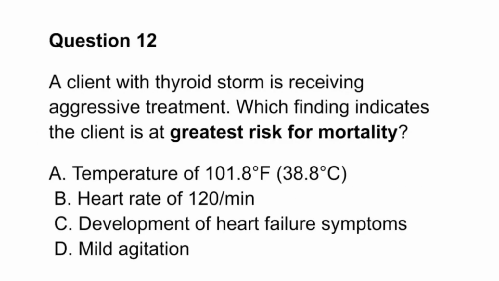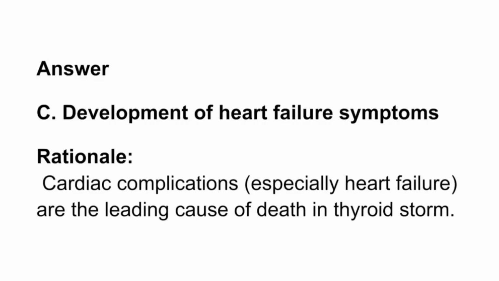Question 12. A client with thyroid storm is receiving aggressive treatment. Which finding indicates the client is at greatest risk for mortality? A. Temperature of 101.8 degrees Fahrenheit, 38.8 degrees Celsius. B. Heart rate of 120 per minute. C. Development of heart failure symptoms. D. Mild agitation. Answer: C. Development of heart failure symptoms. Rationale: Cardiac complications, especially heart failure, are the leading cause of death in thyroid storm.